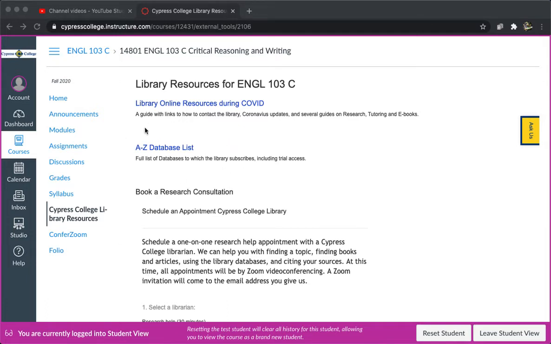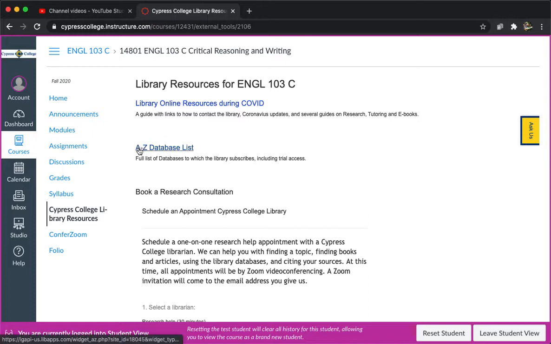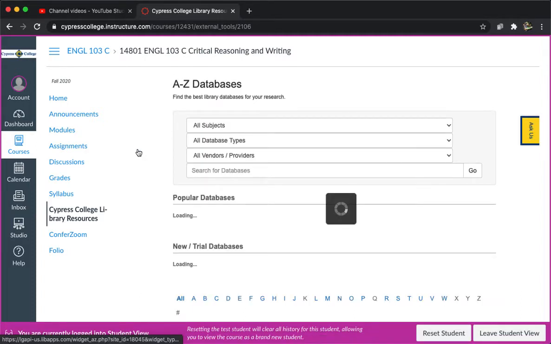So you're going to go to the tab that says A to Z database list. What I'm going to look for is a specific database called Opposing Viewpoints in Context, or Gale in Context. Now when you click on this, it should prompt you to enter your student ID number along with your last name to provide credentials in order to access the databases. But I already did that step, so it's not going to come up for me. So don't worry if it says that for you. All you need to do is your student ID number and then your last name to access the databases. So let's click on that.